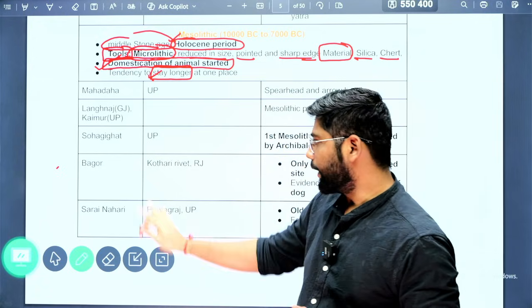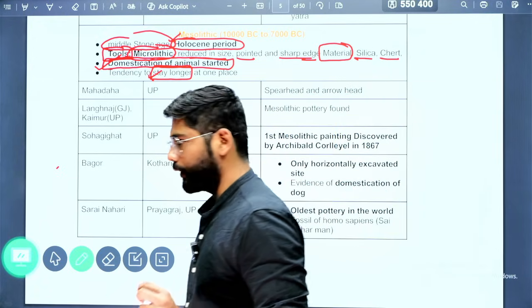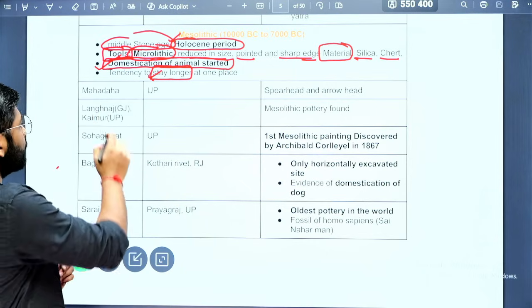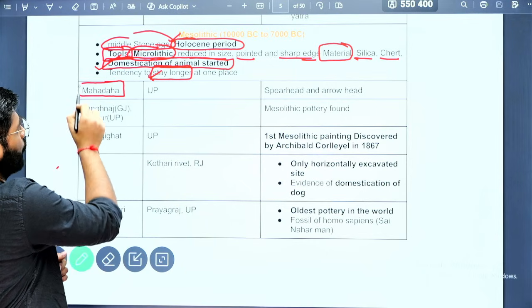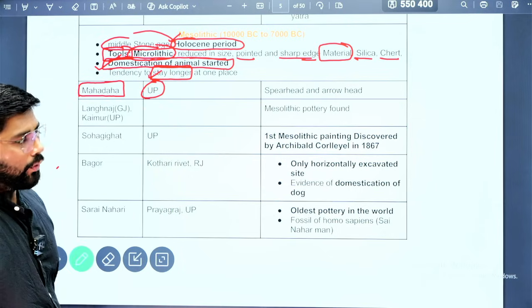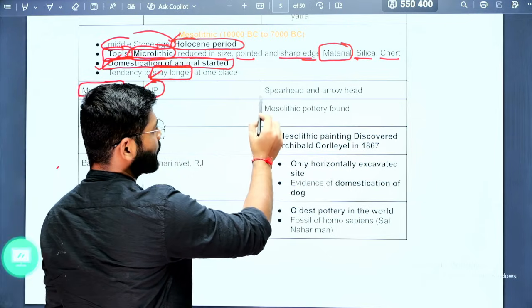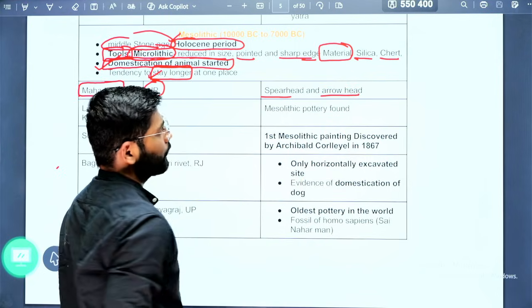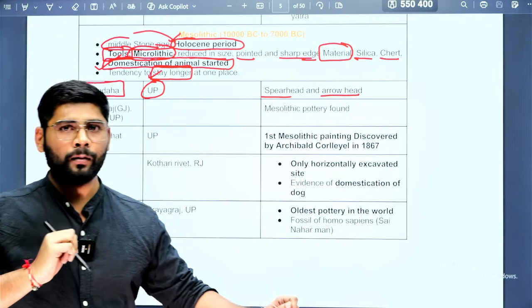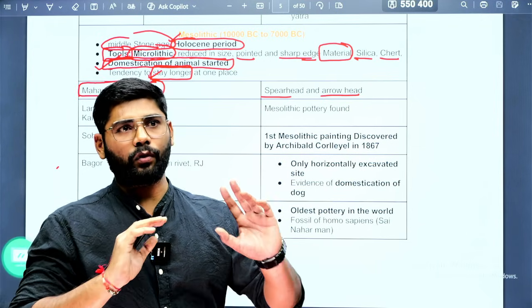Now the certain sites that are related to the Mesolithic period, that we will see. The first site is Mahadaha. This Mahadaha site is located in Uttar Pradesh. Why is it important? Because we found spearheads and arrowheads. Spearhead and arrowhead mean bow and arrow, so humans could hunt from a longer distance.